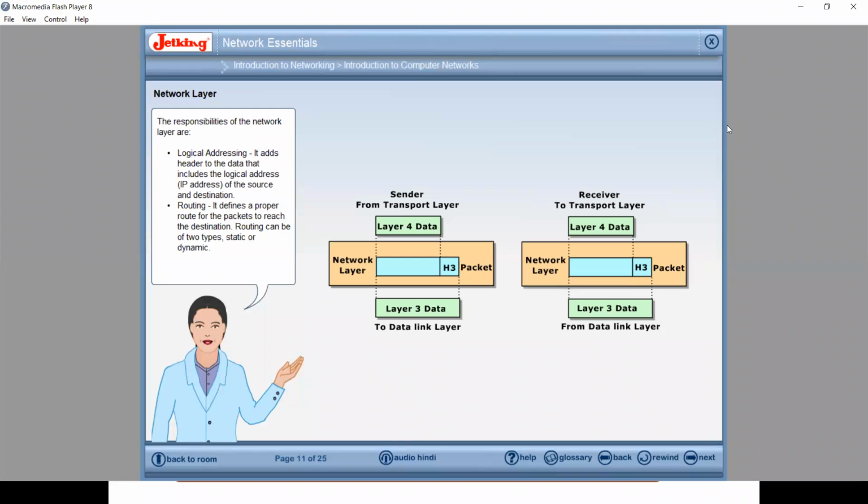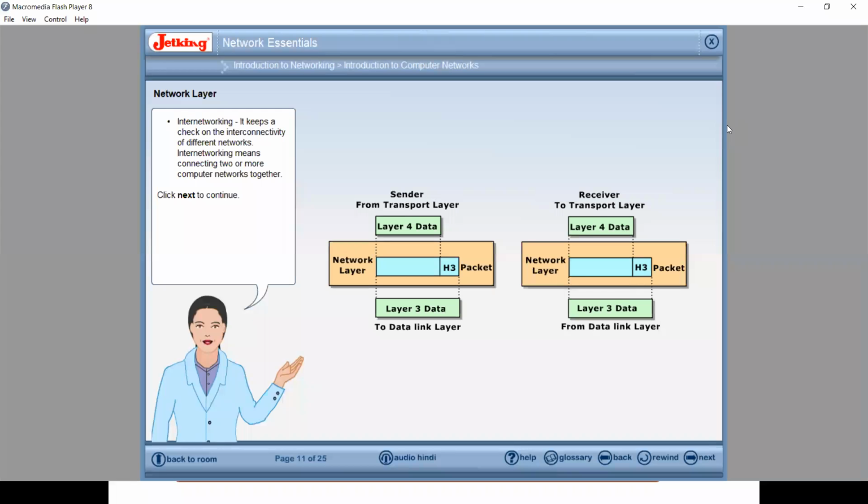Routing. It defines a proper route for the packets to reach the destination. Routing can be of two types, static or dynamic. Handling congestion issues. It is the responsibility of the network layer to control any congestion problems that may result due to excess traffic. Internetworking. It keeps a check on the interconnectivity of different networks. Internetworking means connecting two or more computer networks together.